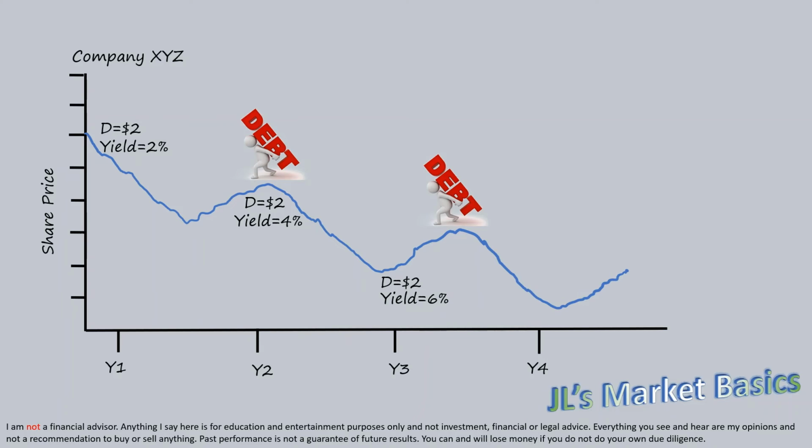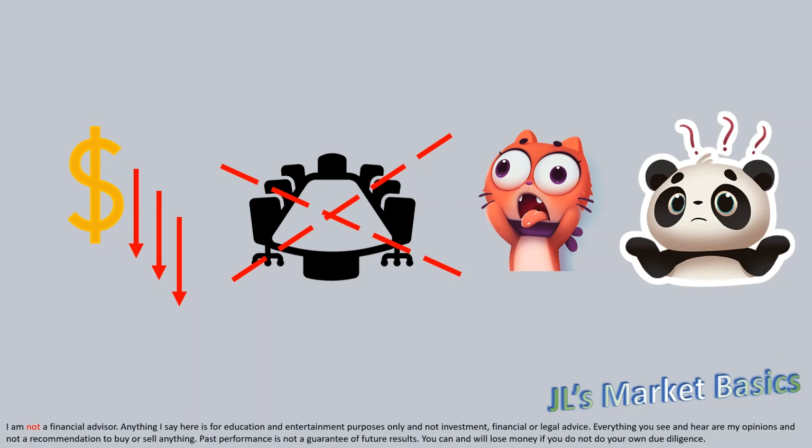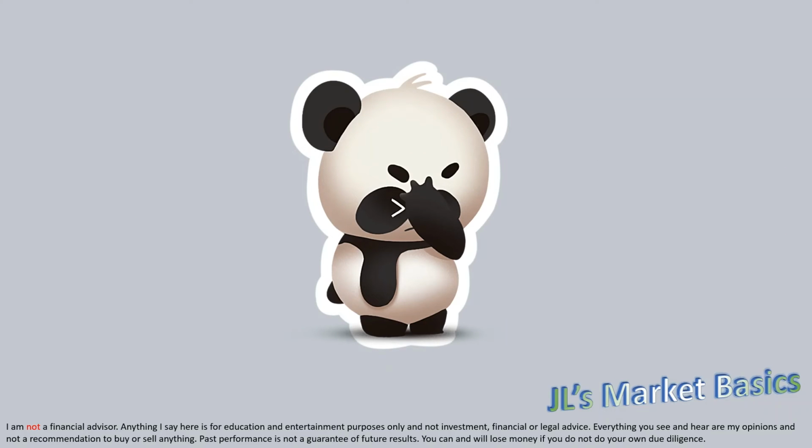But in order to maintain the $2 per share dividend, the company has to take on more debt, and its payout ratio has increased significantly. This could be due to decreased cash flows, bad company management, economic factors, or many other reasons. The company will need to increase its payout ratio or take on more debt, leading to further fundamental problems for the company if they cannot repair the cash flow issues.